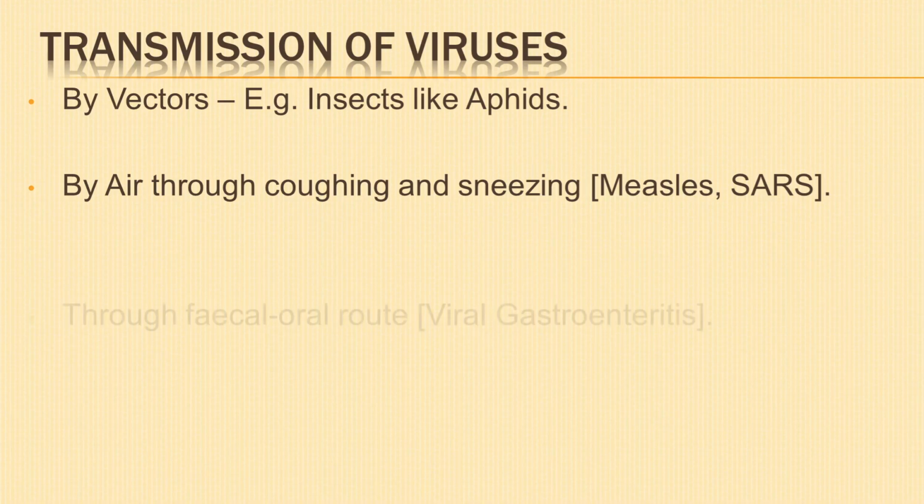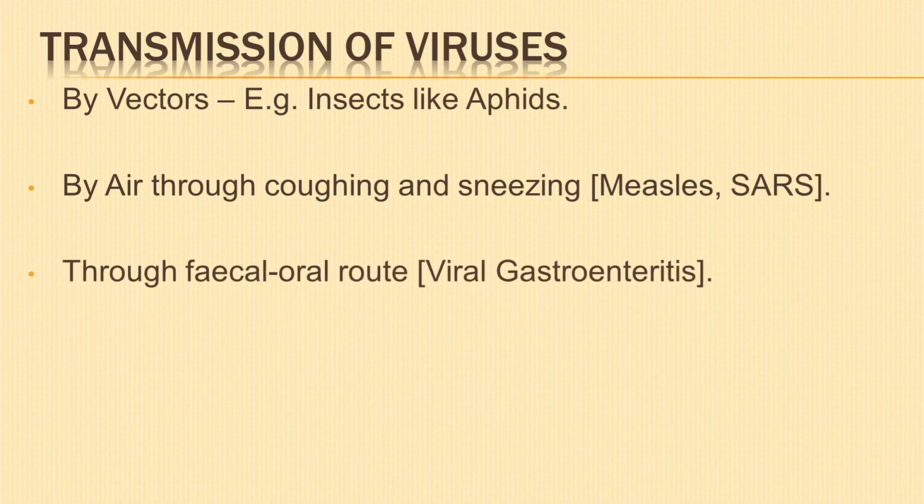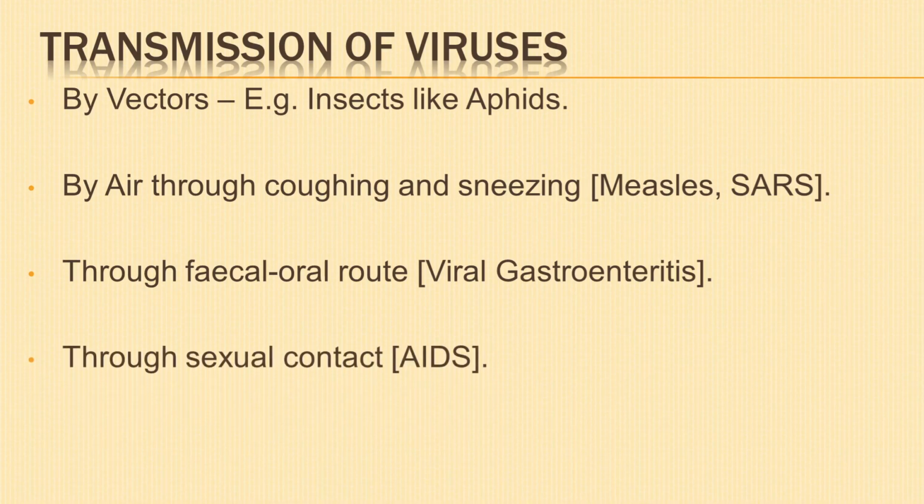Viruses may also cause viral gastroenteritis through fecal oral route and AIDS, acquired immunodeficiency syndrome through sexual contact.